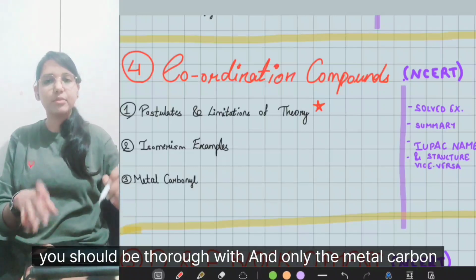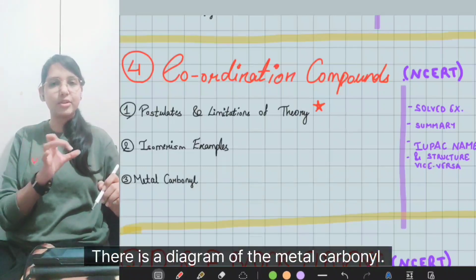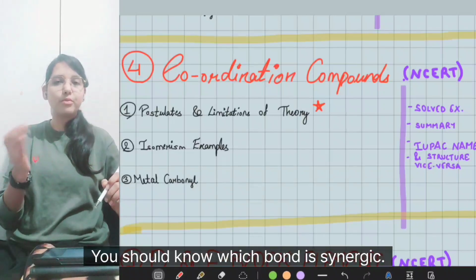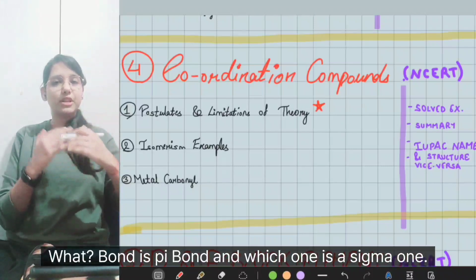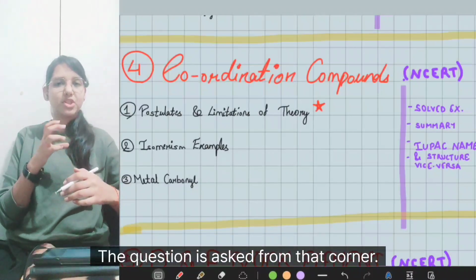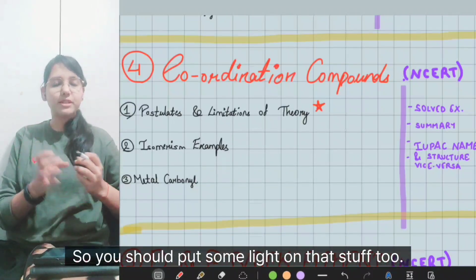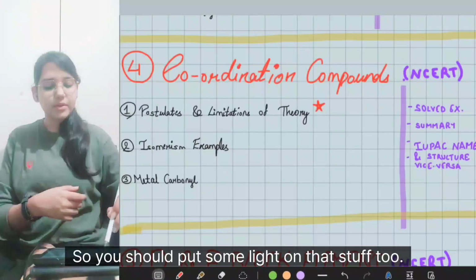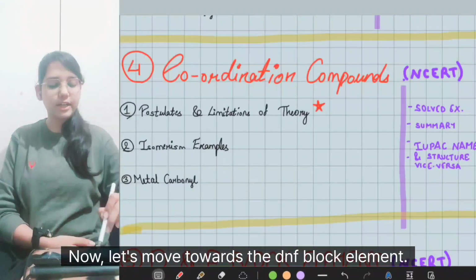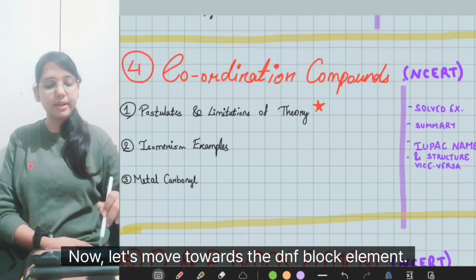And thirdly, the metal carbonyl. There is a diagram about the metal carbonyl. You should know which bond is synergic, which bond is the pi bond, and which one is the sigma bond. The question is asked from that corner too, so you should put some light on that too. So this was all about coordination compounds. Now let's move towards the D and F block elements.